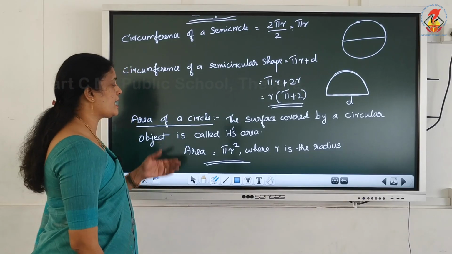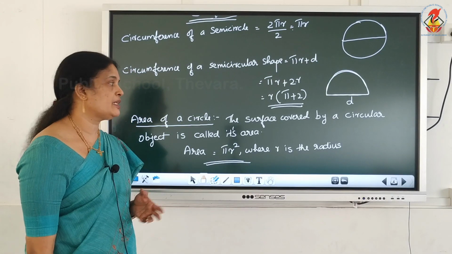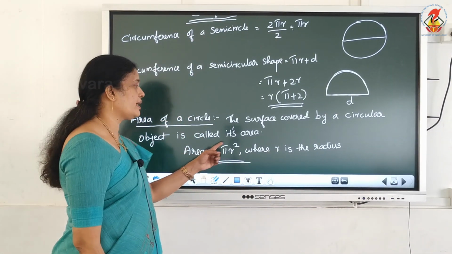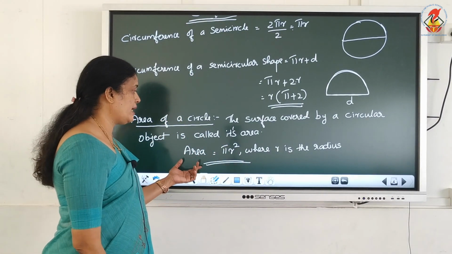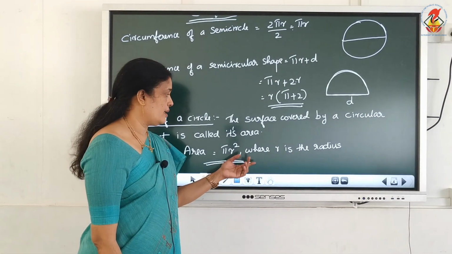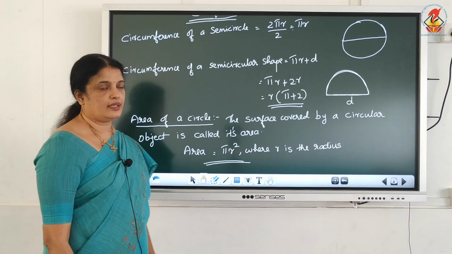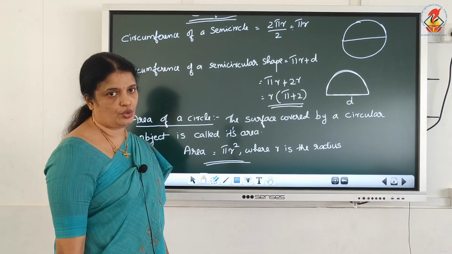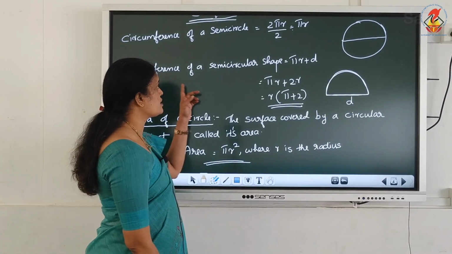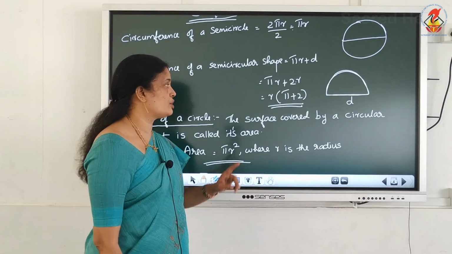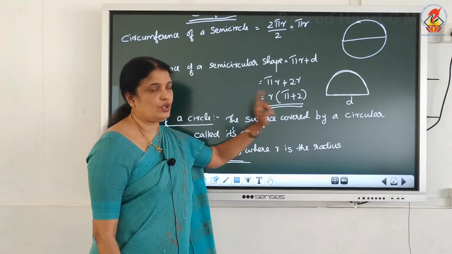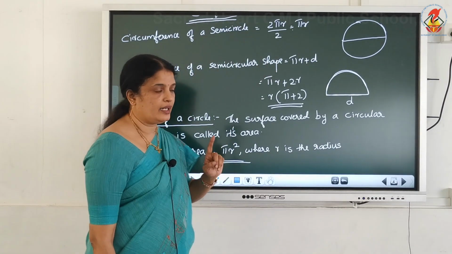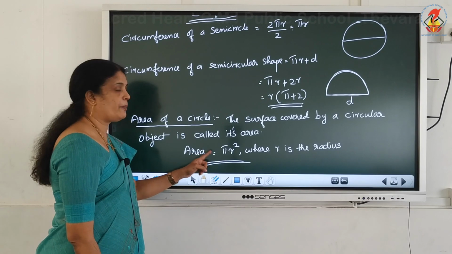Next, area of a circle. What is the area? Area means the surface covered by a circular object is called its area. Formula: area equals pi r square, where r is the radius. These formulas you should learn by heart. Circumference is equal to what? 2 pi r. Circumference of a semicircular shape is equal to what? r into pi plus 2. What is the circumference of a semicircle? Pi r. Next, area of a circle? Pi r square.